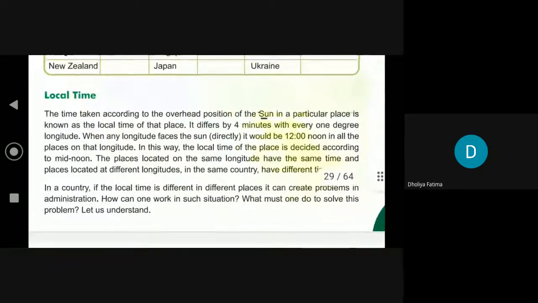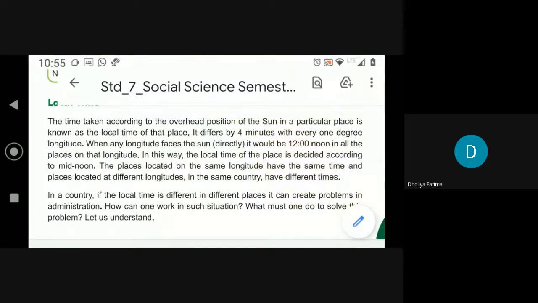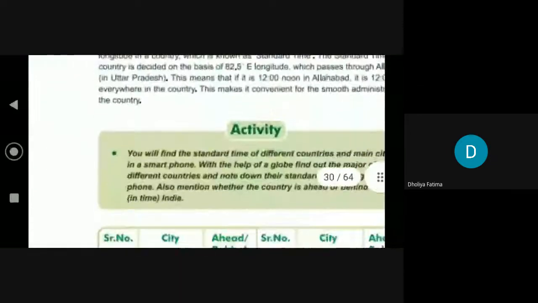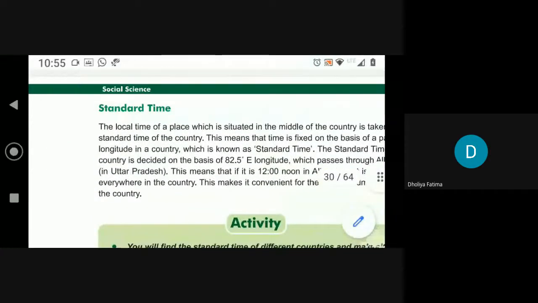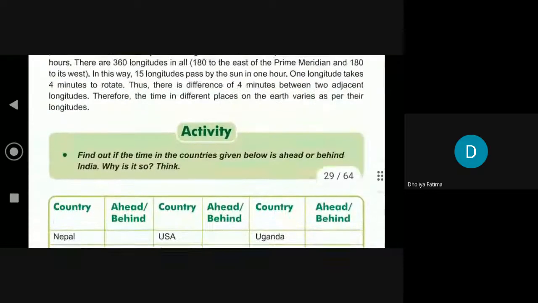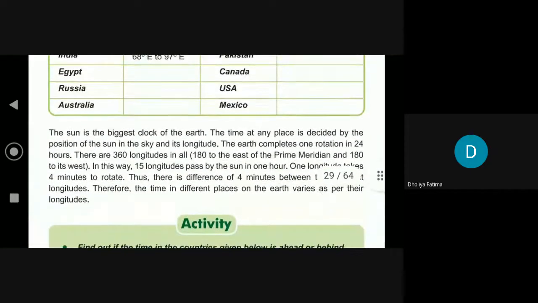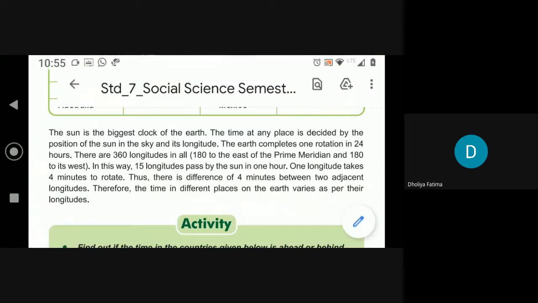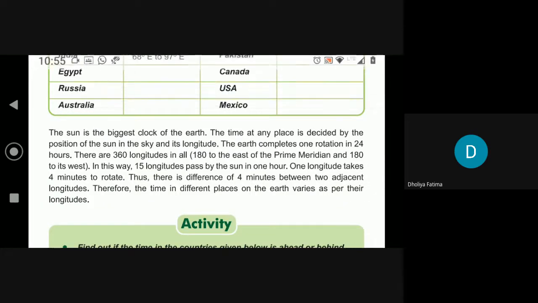Now, local time and standard time. This is a very important part and it is to be understood very nicely. Standard time and local time, which I have also previously shown you all in my presentation. Remember? Still, we will go through it.